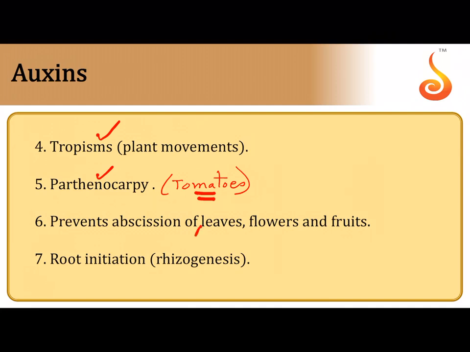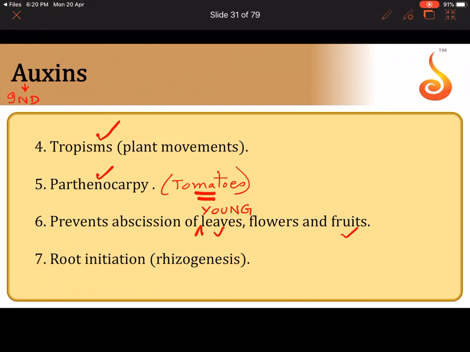It prevents abscission of, to be very specific, younger leaves and fruits and flowers, mostly leaves and fruits. However, it is important to know that auxin is not all positive, because there is a negative feature of auxin also. It induces abscission of what?